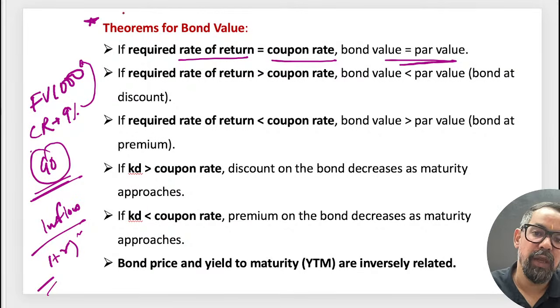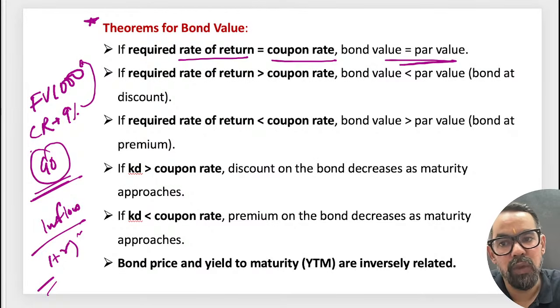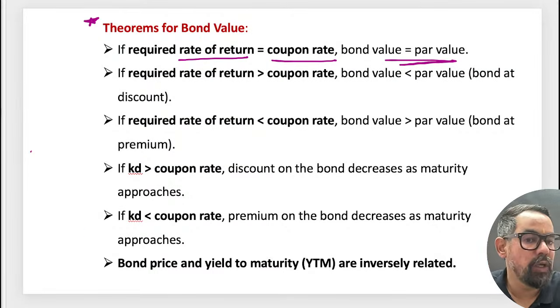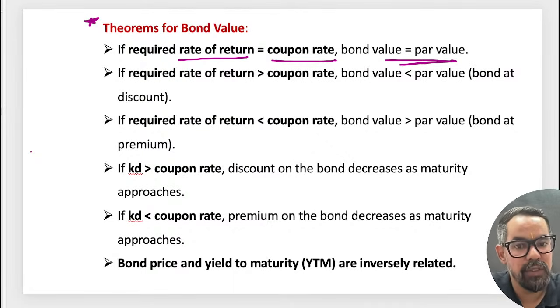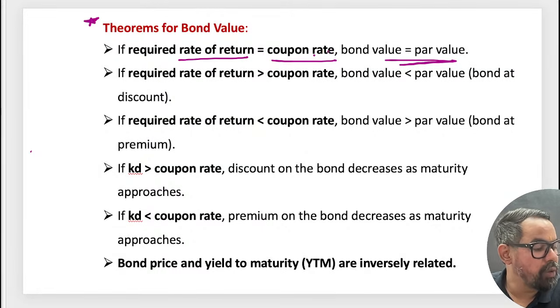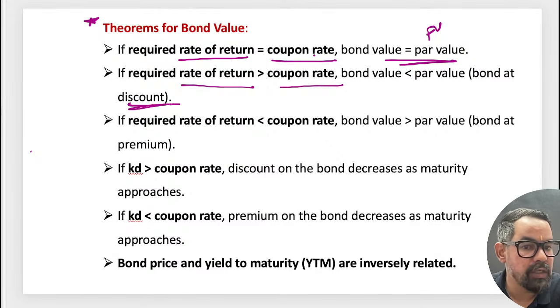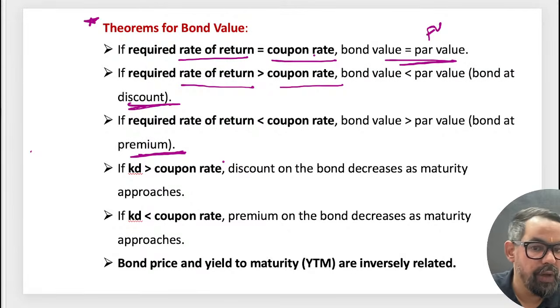Please go through these theorems now. They'll help you in your upcoming examination. Though they have already asked one question around this in IE and IFS, there is still a chance. So if required rate of return and current coupon rate are the same, the bond is trading at par value or face value. If required rate of return is higher than the coupon rate, bond is at a discount, or if it is the opposite, it is at a premium.